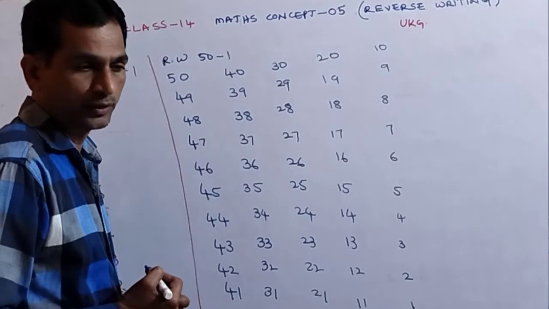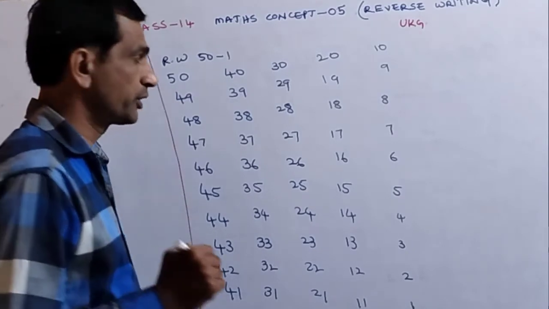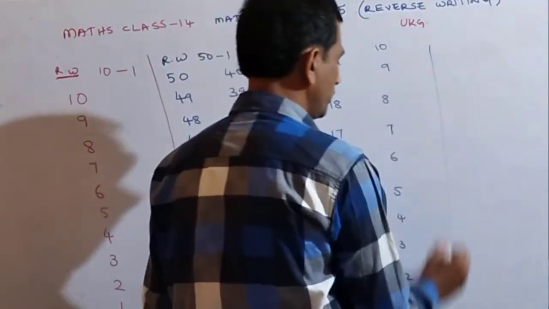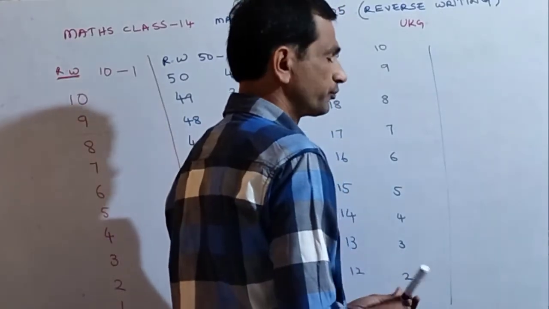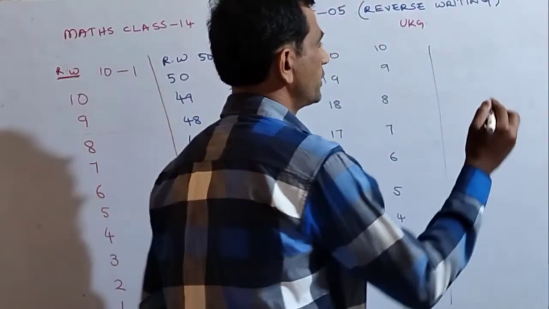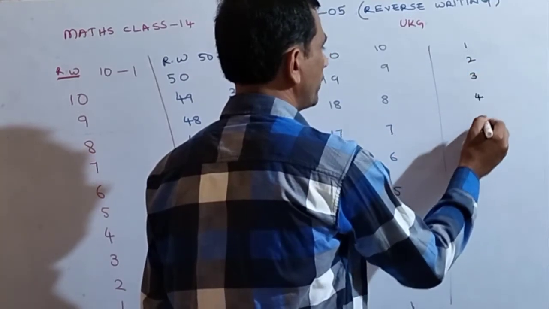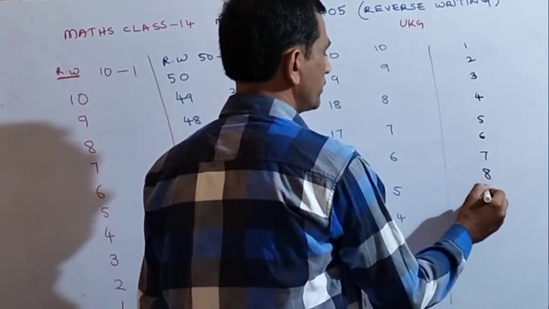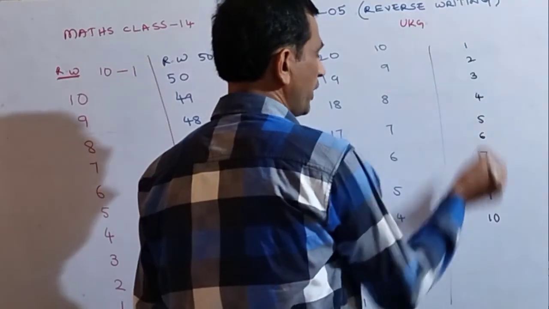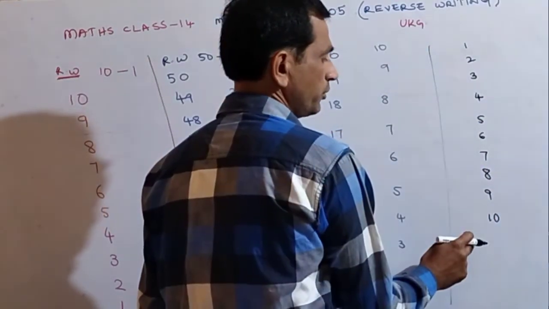In our regular classes we write 1, 2, 3, 4, 5, 6, 7, 8, 9, 10, small value to big value, downward.